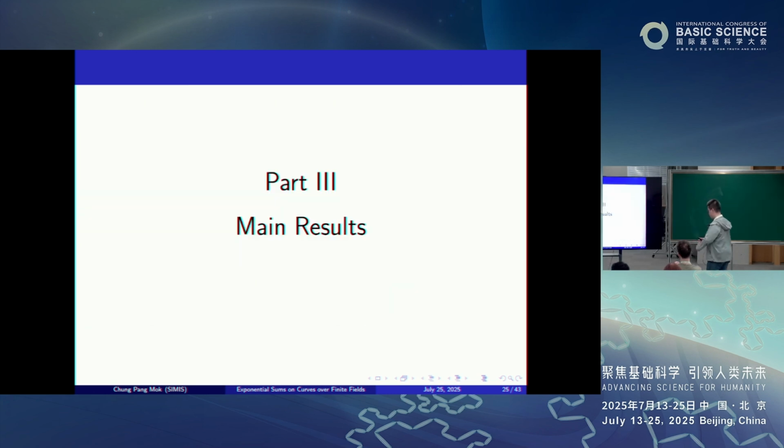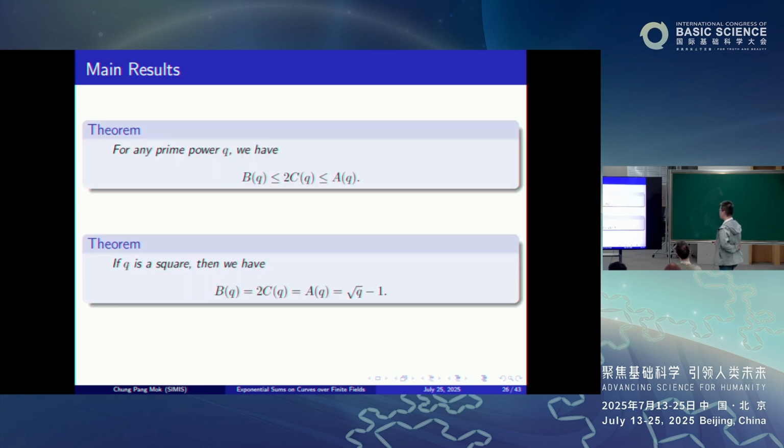Now let us discuss our main result. The main result is as follows. Firstly, for any prime power q, we have the following inequality.